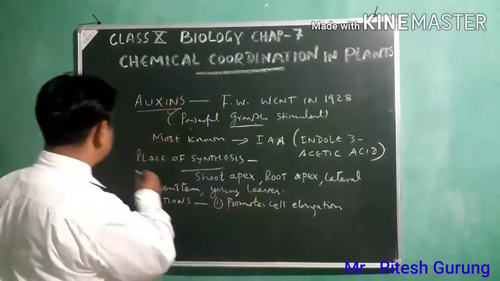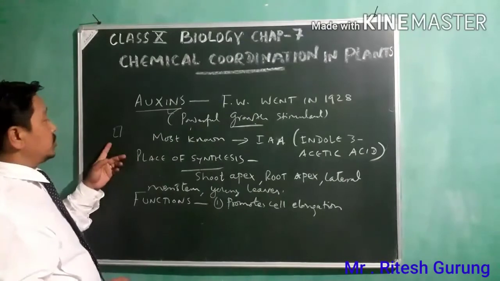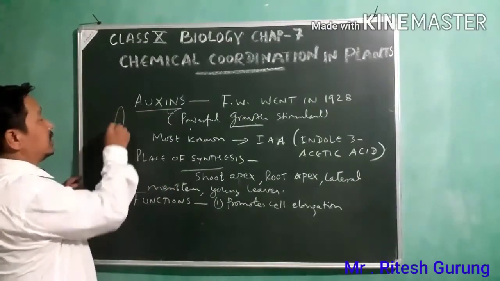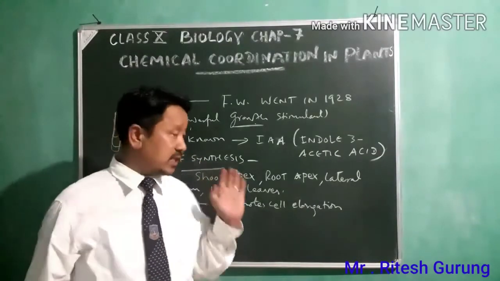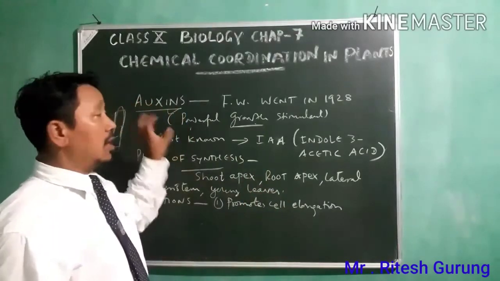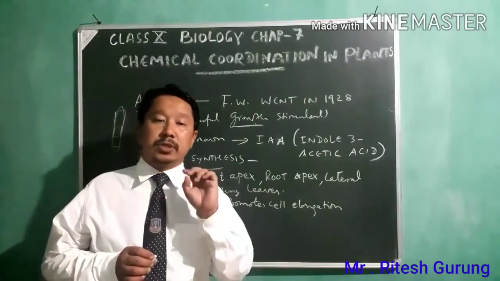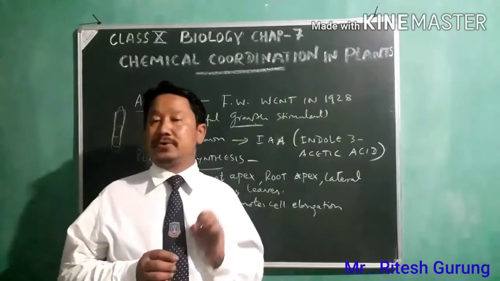Suppose this is the cell out here, the small cell, very young cell, or daughter cell. So it stimulates the elongation of the cell. It has to attain the full size, for which it has to elongate. So for elongation also, this auxin plays a very important role. Number one.